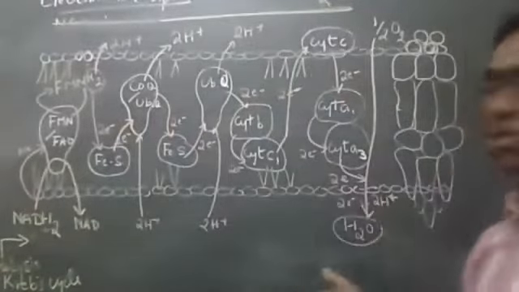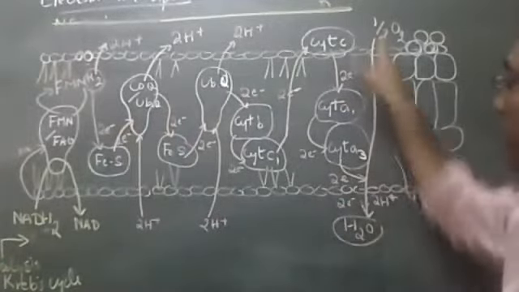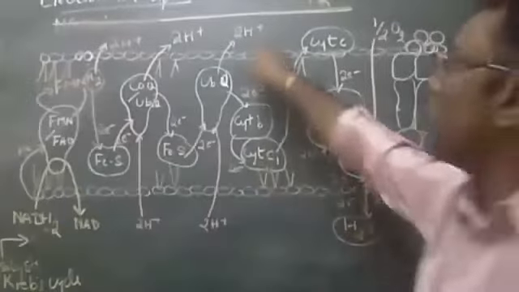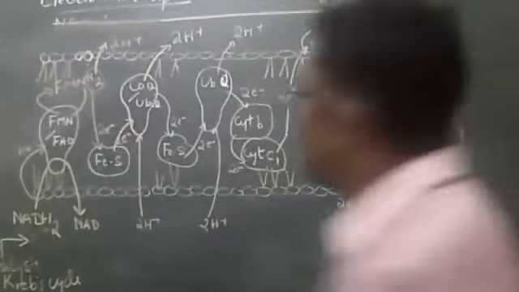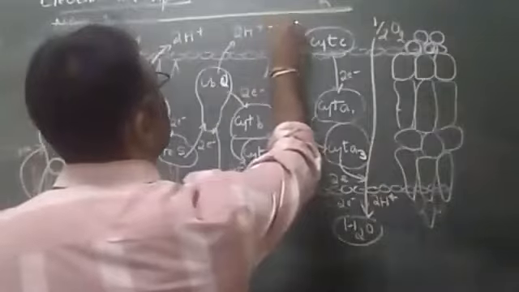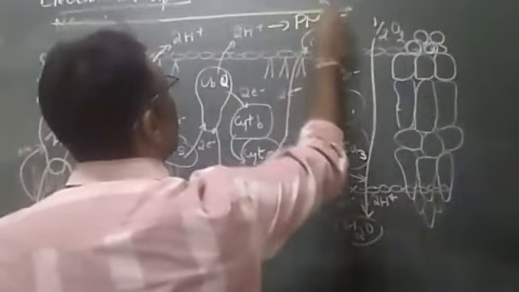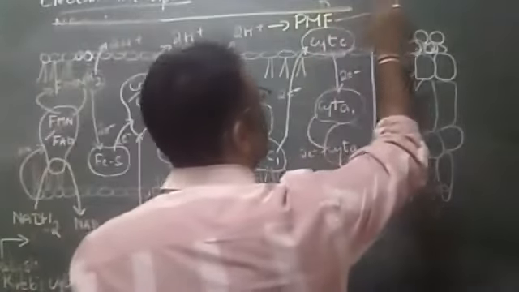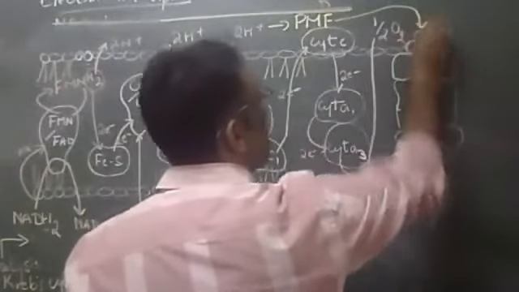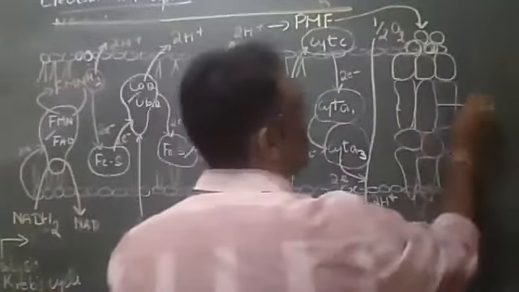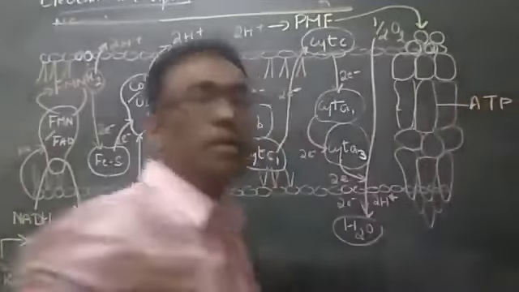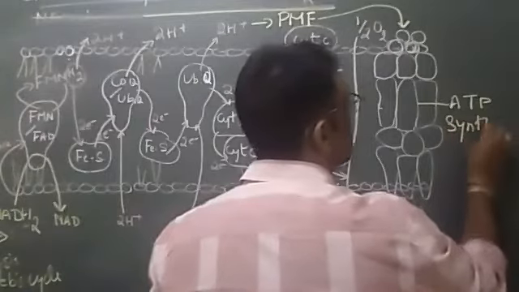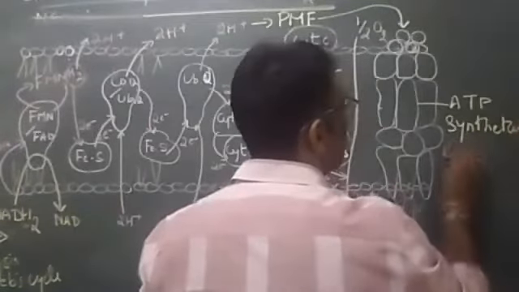So till here we have understood that water is going to be the end product of the electron transport chain. The protons present here are going to ultimately create PMF, the proton motive force, and that is going to influence the ATP synthase channel.